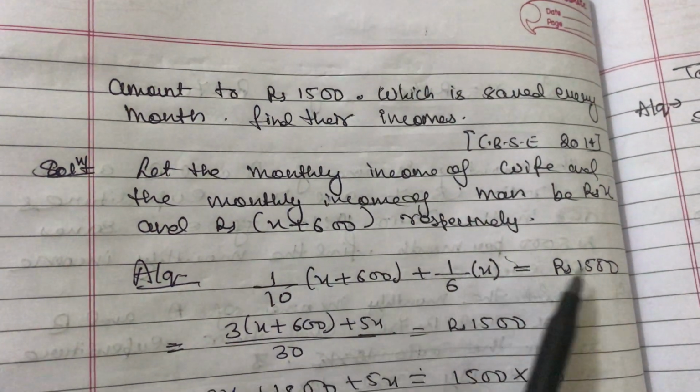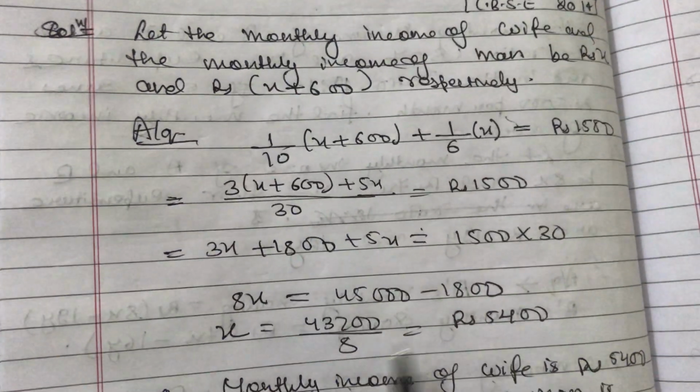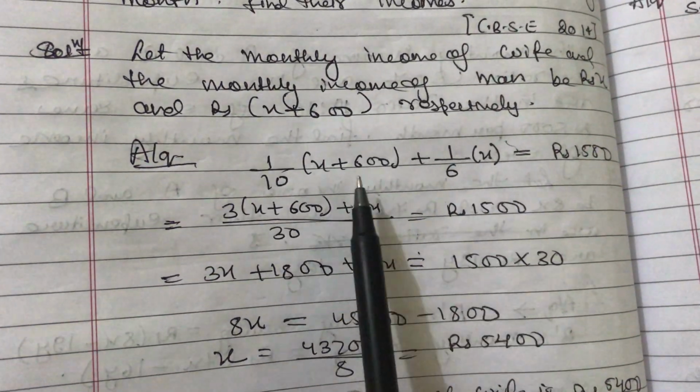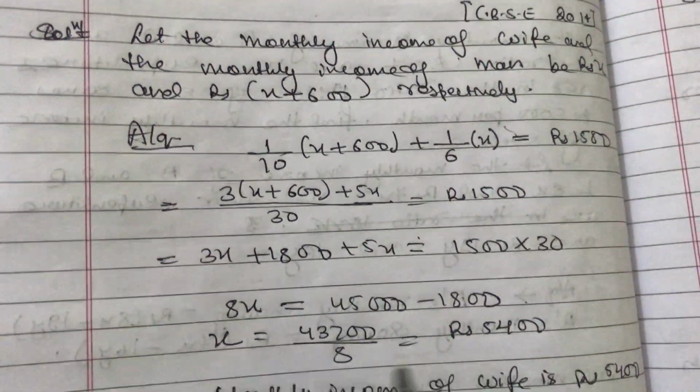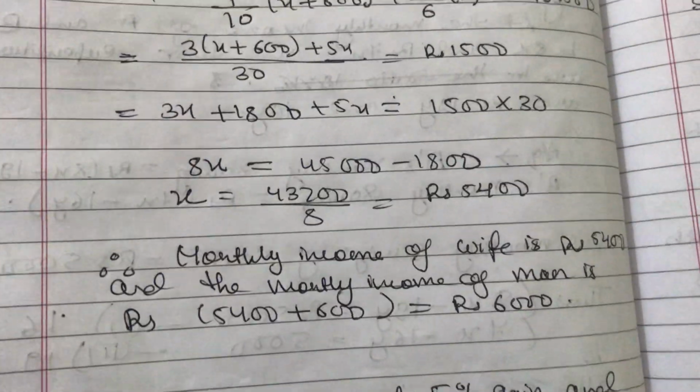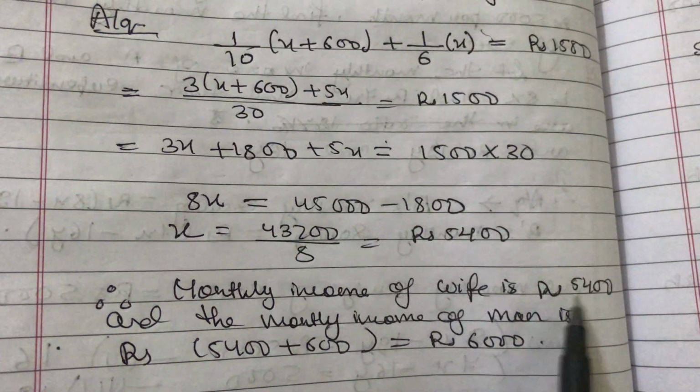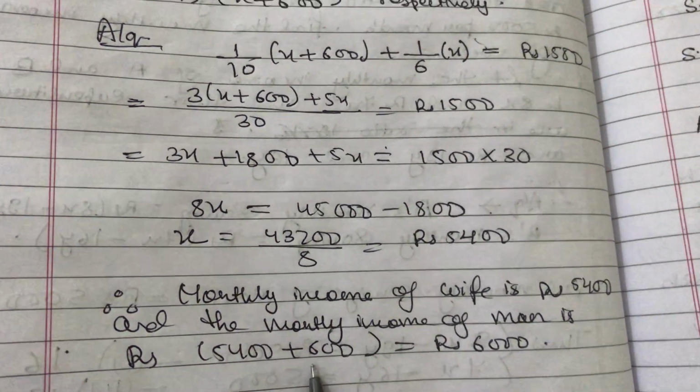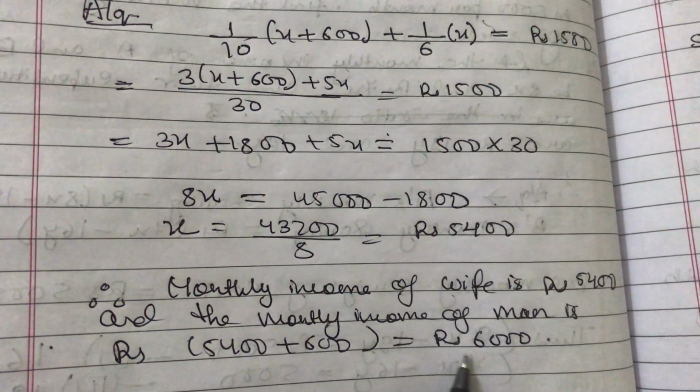So this is what I have written here. If you solve this by taking the LCM 30, then you will get the value of x. So the monthly income of the wife is this much, 5400, and 600 more than that is the monthly income of the man.